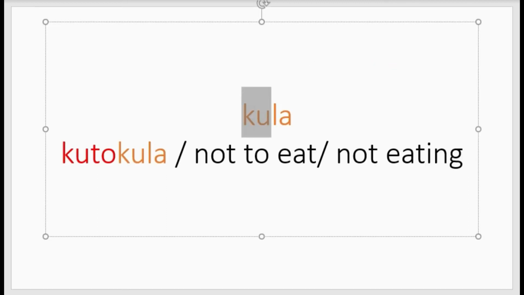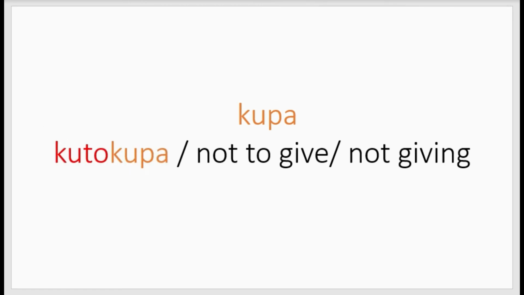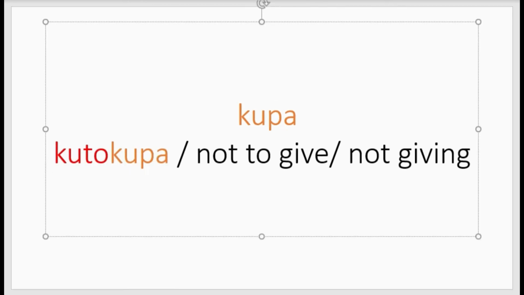Example, kula becomes kutokula. So we added kuto, and the verb remains the same, kula. Kutokula, not to eat. Kupa becomes kutokupa. Kutokupa. Now these are the monosyllabic verbs.